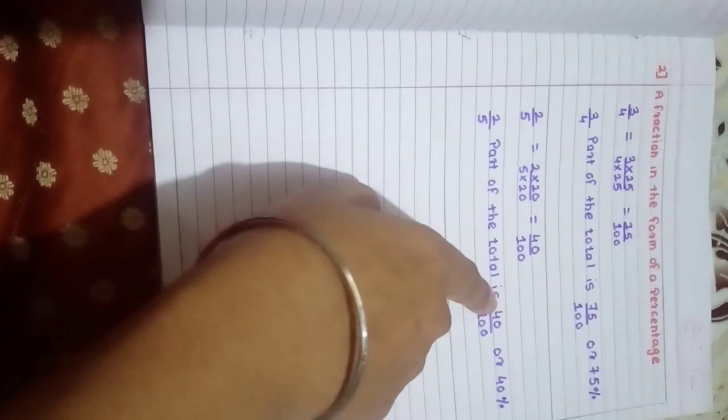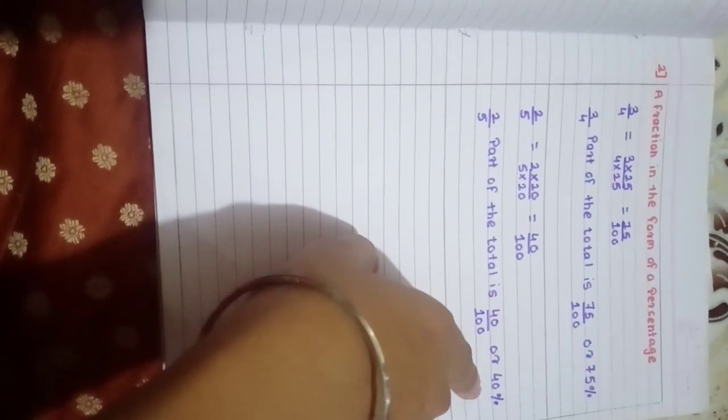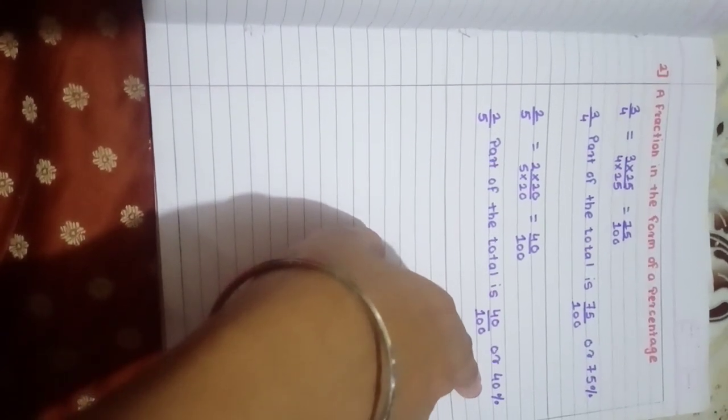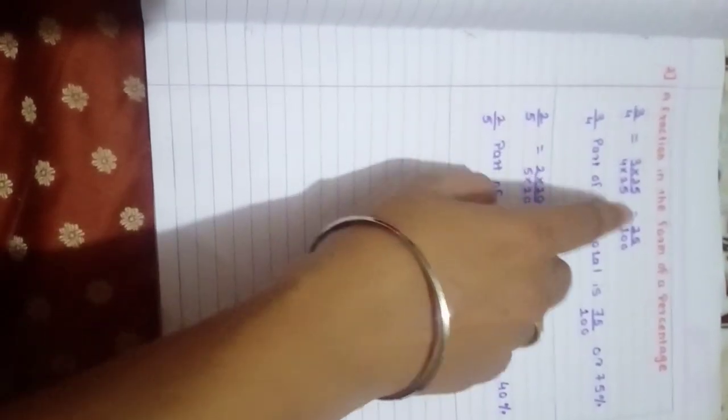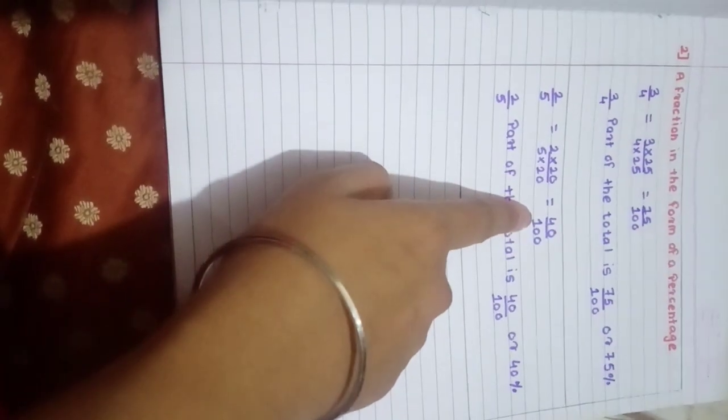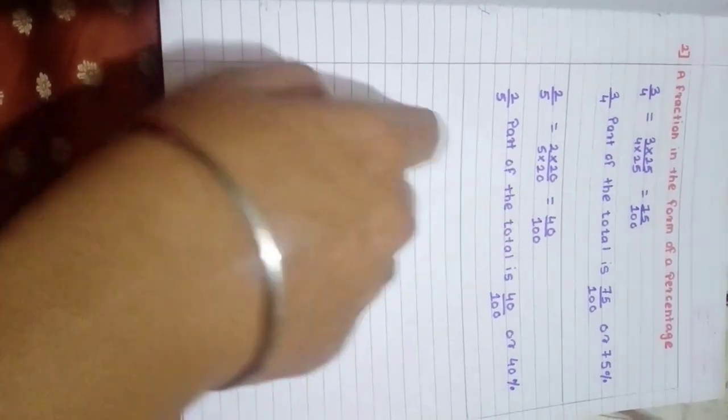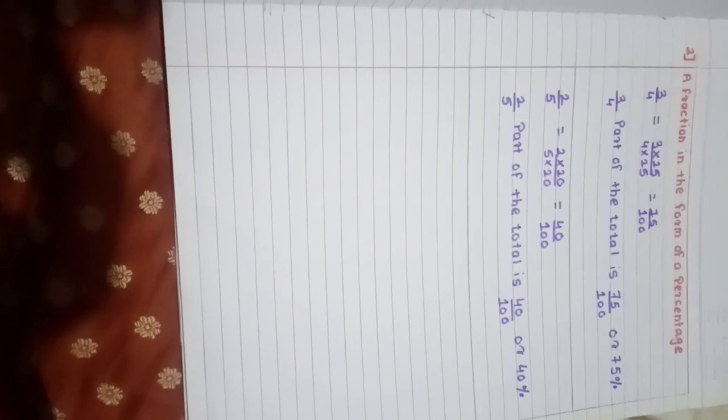In other words, 40 upon 100 means 40%. Okay. So got it? When a fraction is given like this, how can you convert it into a percentage? We have to see that the denominator should come to 100. Then we can convert it easily into a percentage. Understood, student?